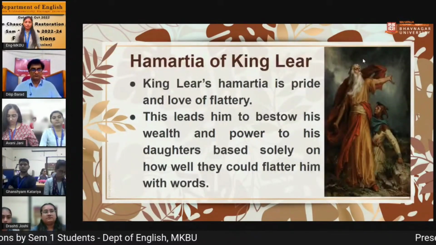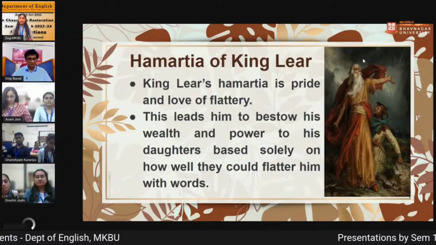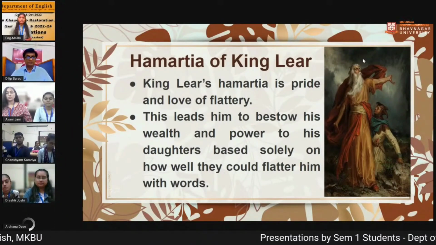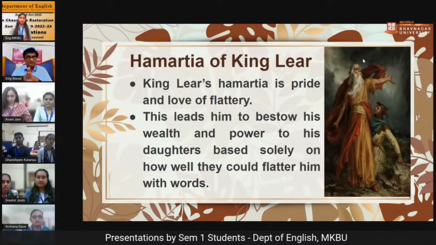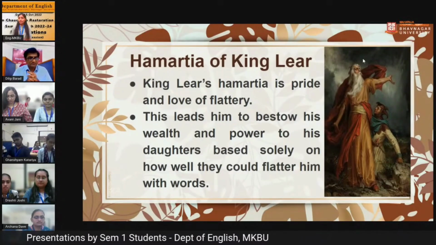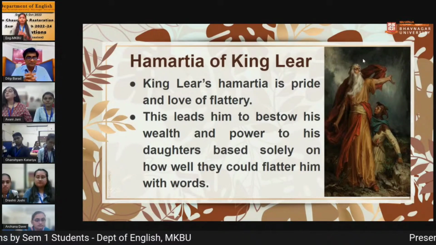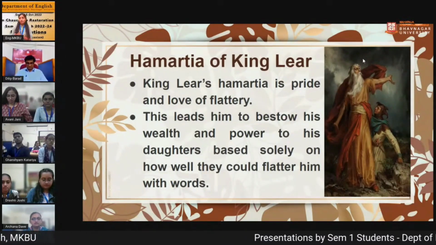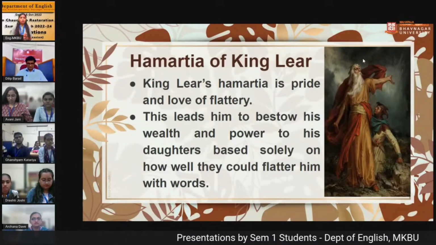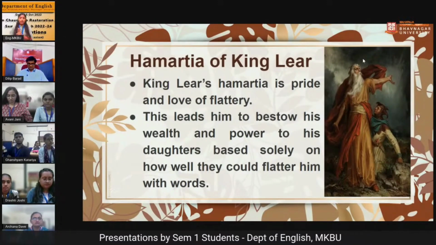Then the Hamartia of King Lear. His Hamartia was pride and love of flattery; he loved flattery more than other things. If someone is flattering him, then he will give him everything. And the result: he has three daughters, and two are cunning and one is loyal.